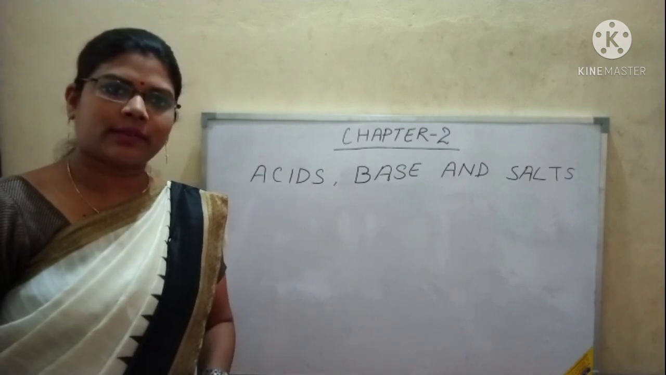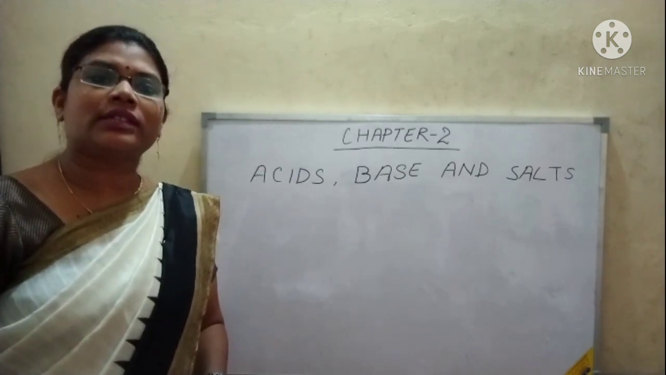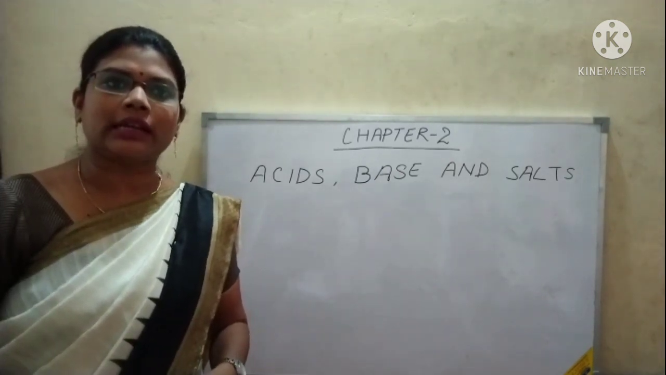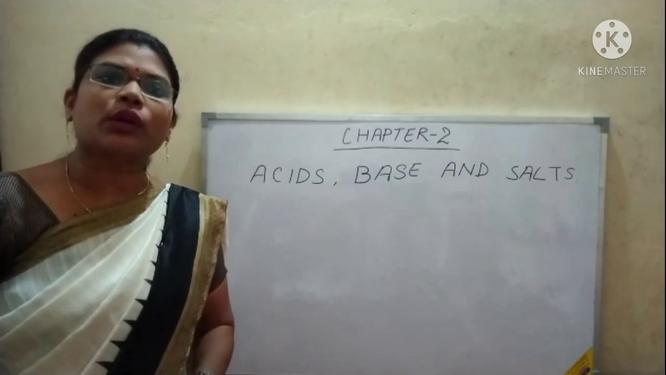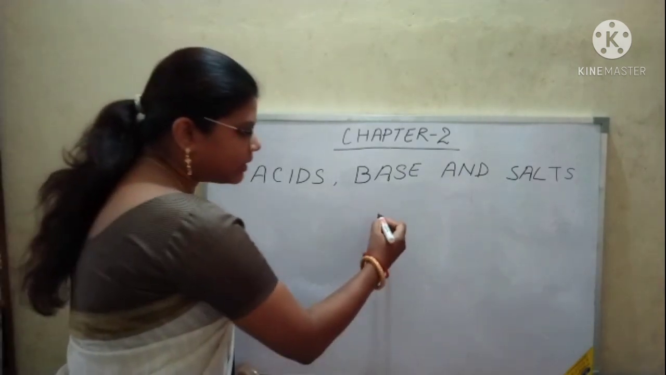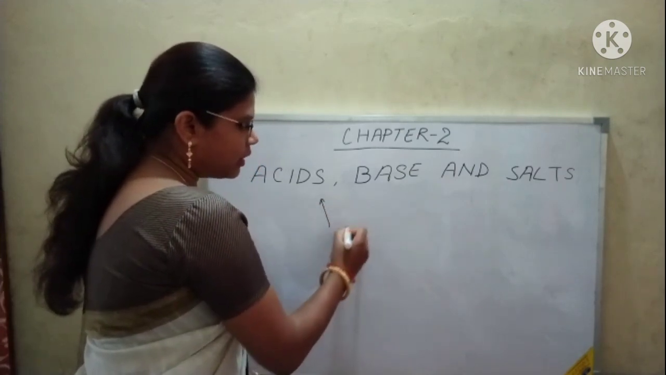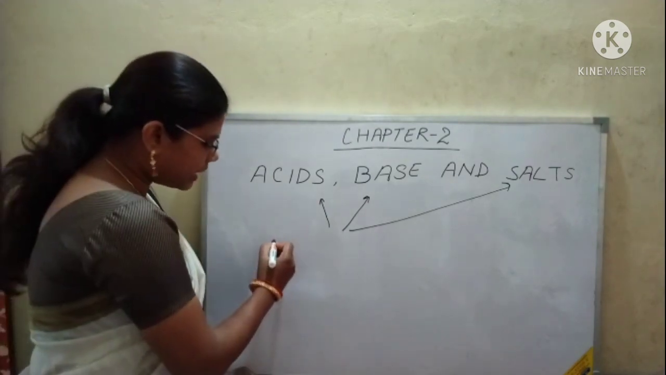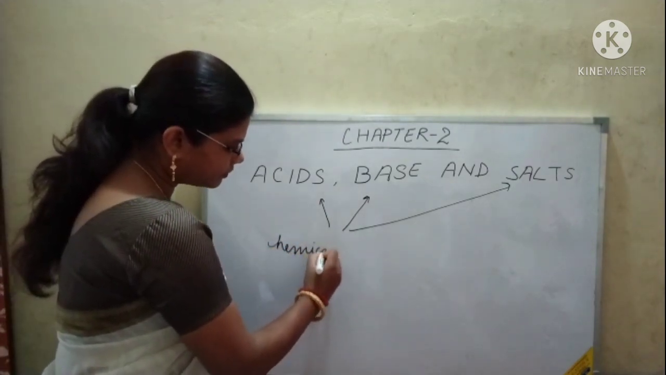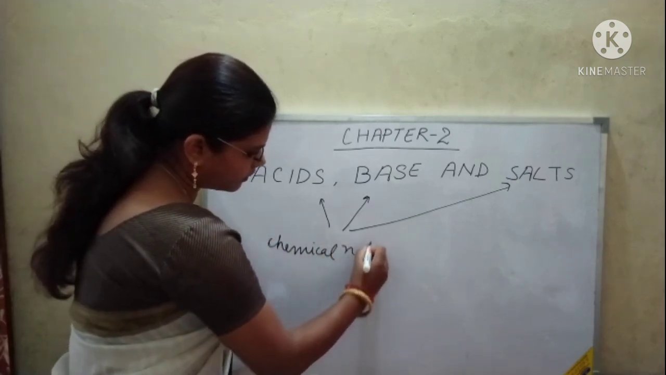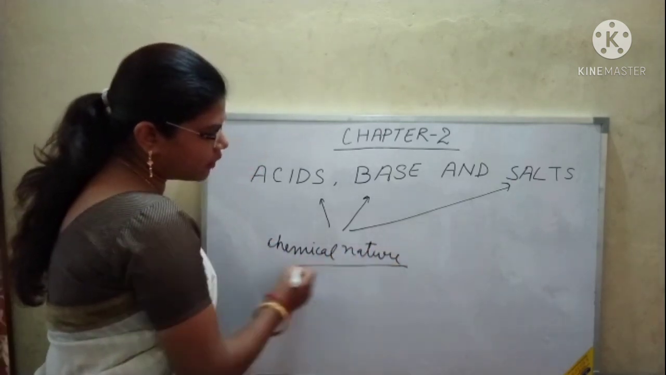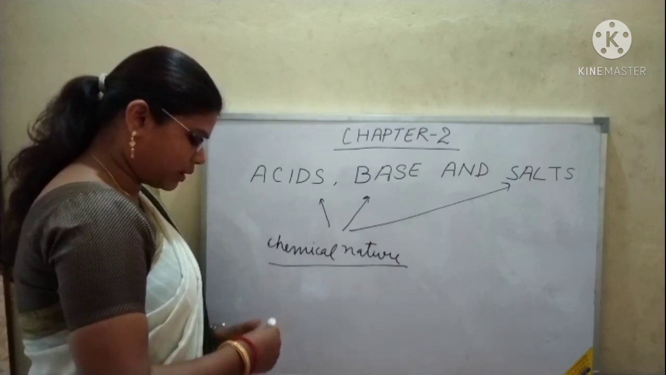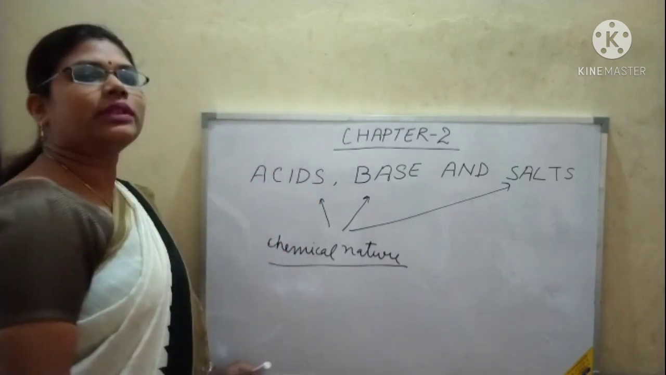Dear students, you know that in chemistry we study about chemicals. So if someone asks you what is the chemical nature of that substance, what will you say? You will say that substance is either an acid or a base or a salt. So it is a chemical nature. The chemical nature of a substance can be acid, base or salt. Now class, let's start with the topic acid.